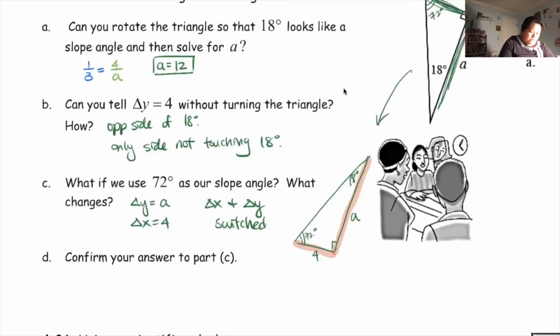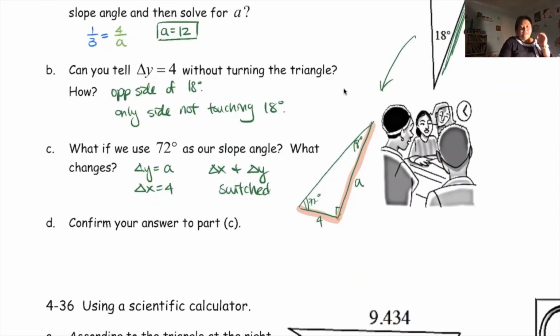Confirm your answer to part C. So we want to make sure we are right. That's what it means, confirm. All right, so what we want to do is, we use 72 degrees as our angle. So our slope angle is 72 degrees, using our chart from the previous section. The ratio for 72 degrees is 3 over 1. So for 72 degrees, the slope ratio is 3 over 1, okay? And then in my problem here, my rise is A, my run is 4.